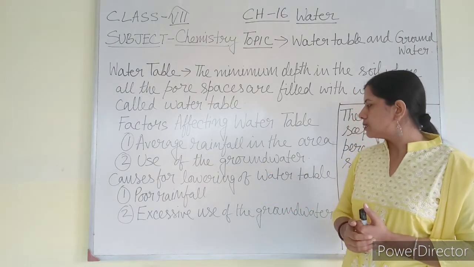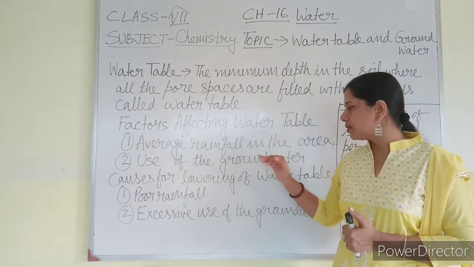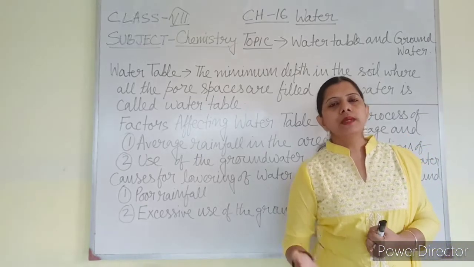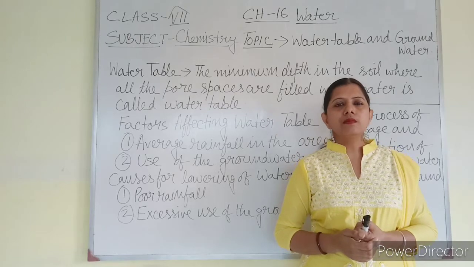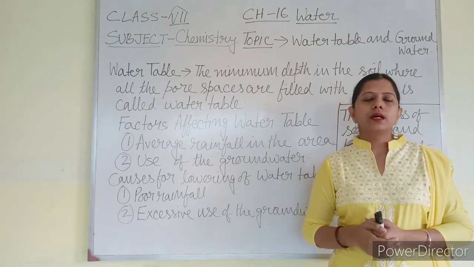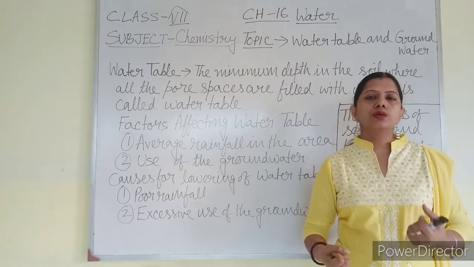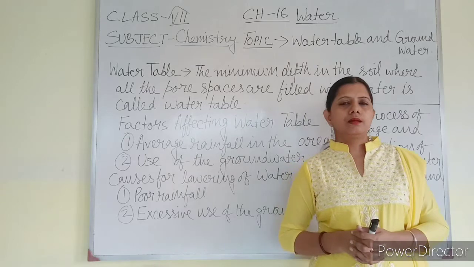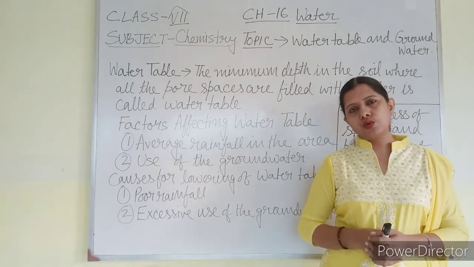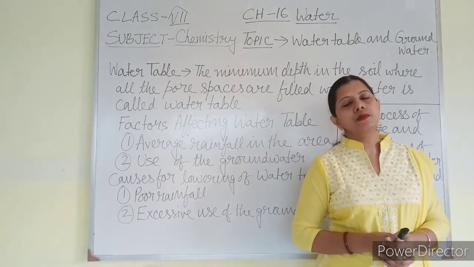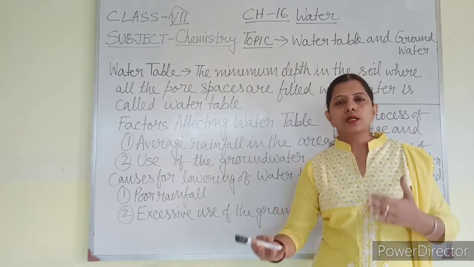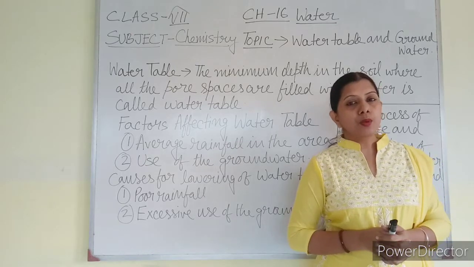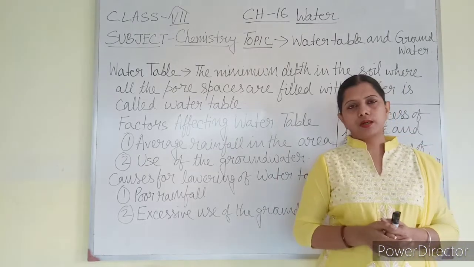And the second point is use of groundwater. It depends upon the population of that place. Mainly human beings use groundwater. Definitely the animals are not going to dig the earth. They are not going to use a pump or a tube well to take out the water. So we are the ones who use the groundwater. It depends upon the population of a place how much water is going to be used up by the population of that place. The more the population, the more the use of groundwater.